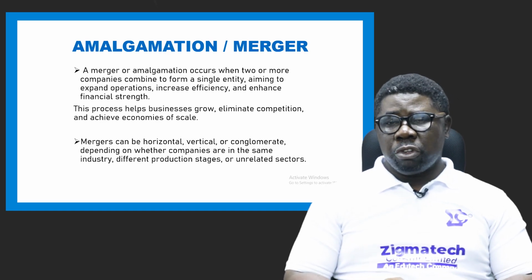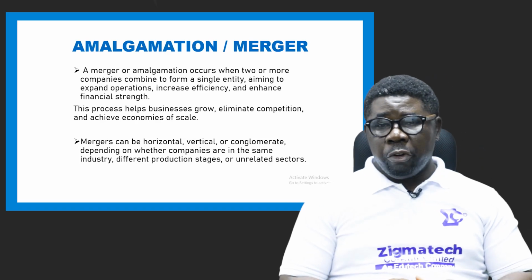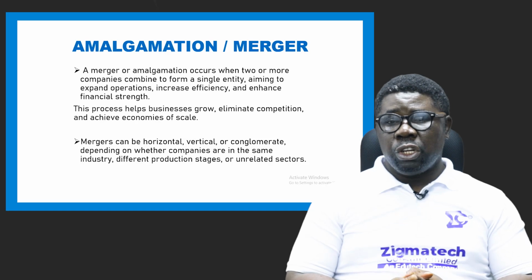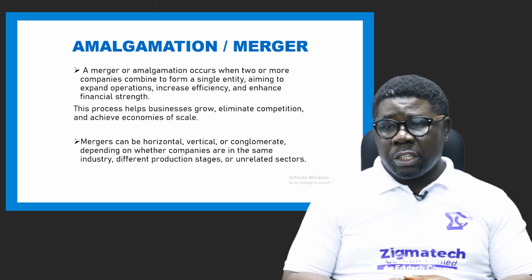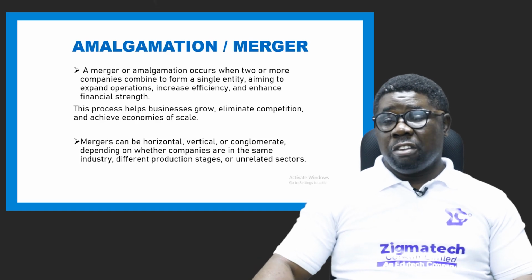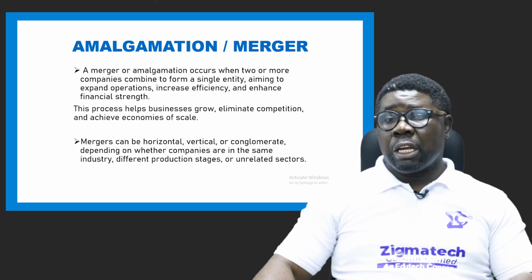So mergers can be horizontal, vertical, or conglomerates, depending on whether companies are in the same industry, different production stage, or unrelated sectors. It doesn't matter. They can actually merge as far as it's profitable for them to do so. All right, they can merge.